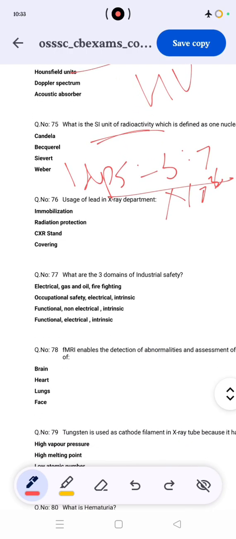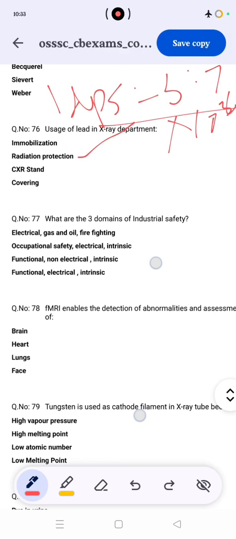Use of the lead in the X-ray department. Embolization, radiation protection, chest X-ray stand covering. No, the correct answer is B, radiation protection. What is 3-domain industry safety?